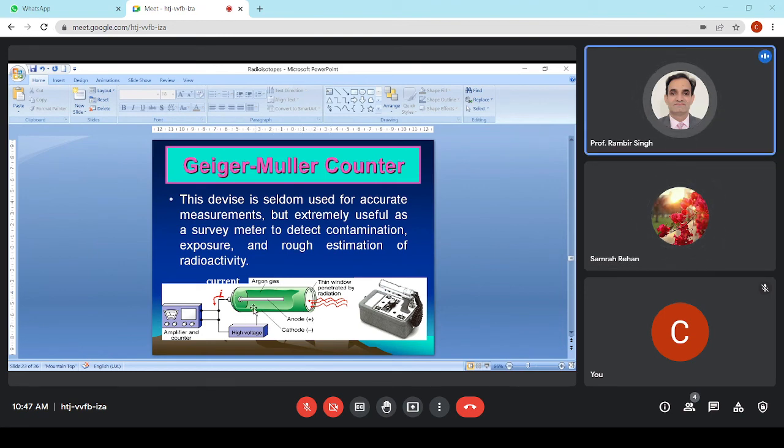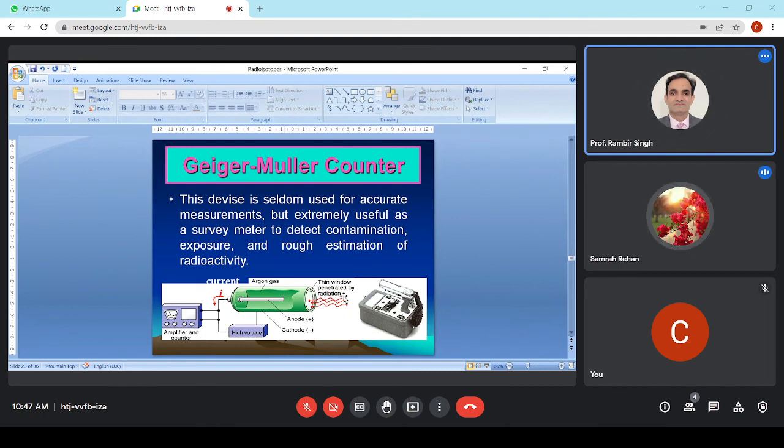We have a glass tube filled with argon and two electrodes. The wall is the cathode, and in between we have the anode, which is positively charged, so it is a collector of electrons. There is a thin window through which dust particles or anything else cannot enter, only radiation can.